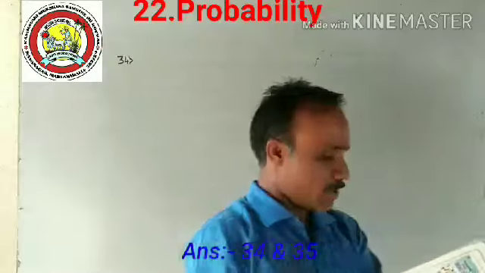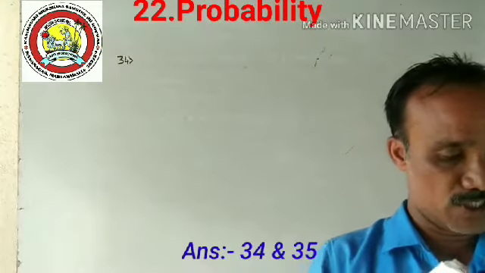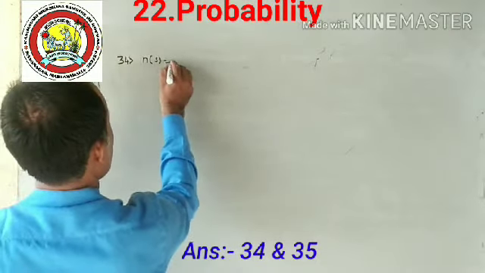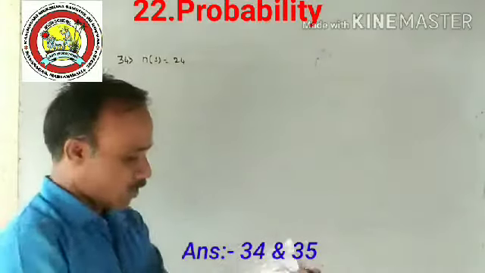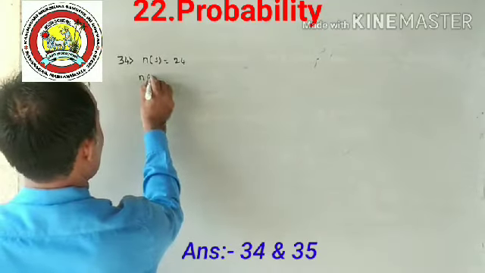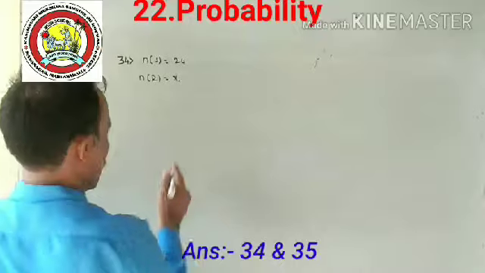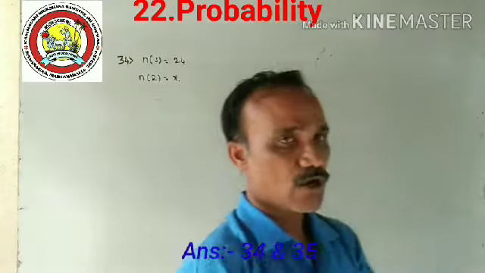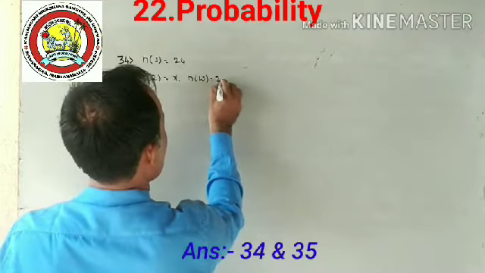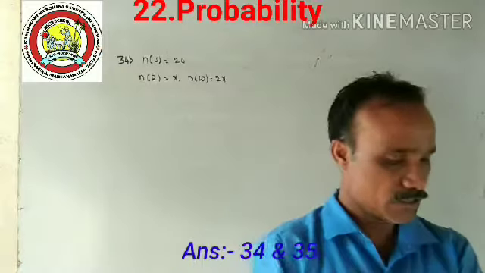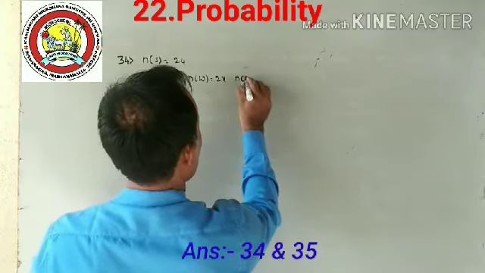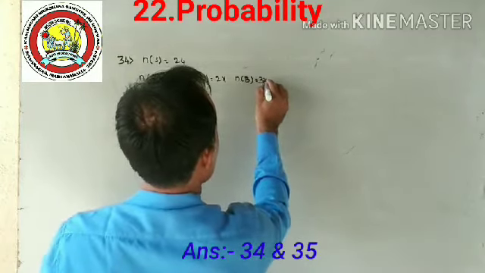A bag contains 24 balls, so n of S is equal to 24, of which x are red, so the number of red balls, n of R, is equal to x. Next, 2x are white, so n of W is 2x. Next, 3x are blue, n of B is equal to 3x.